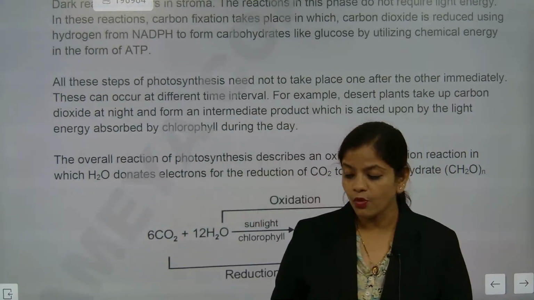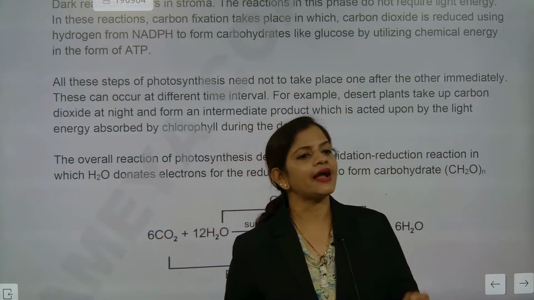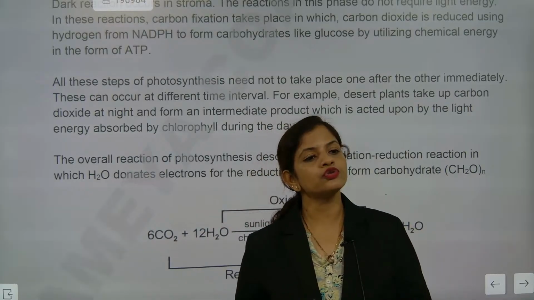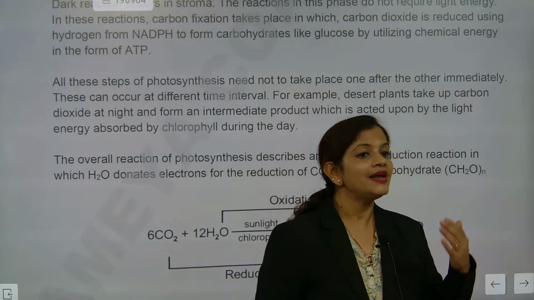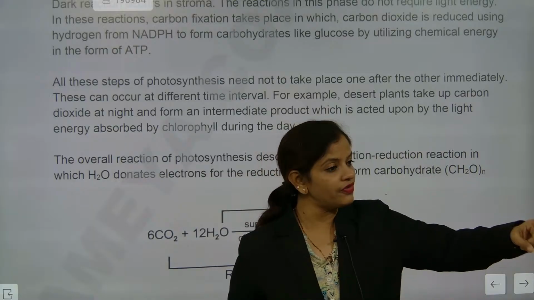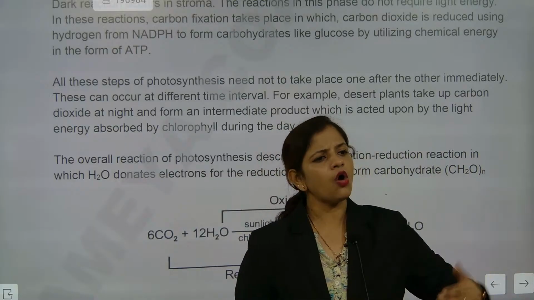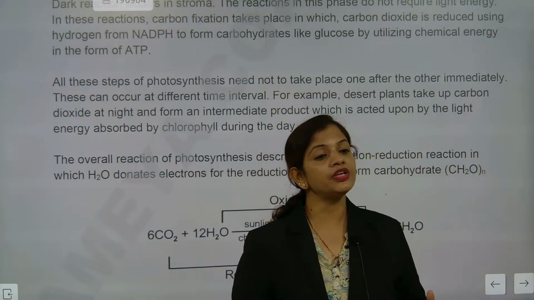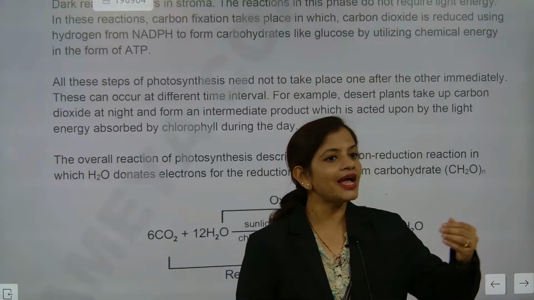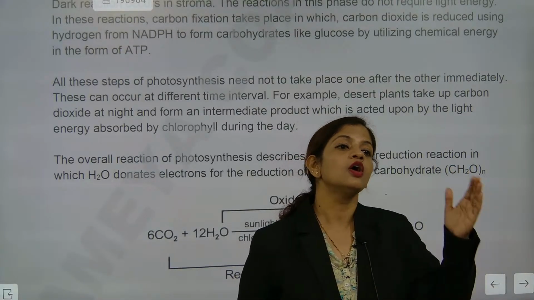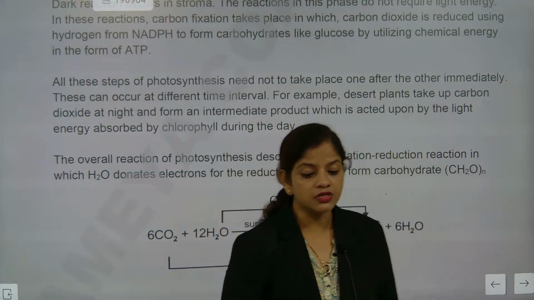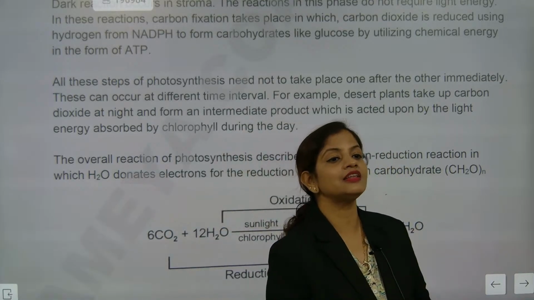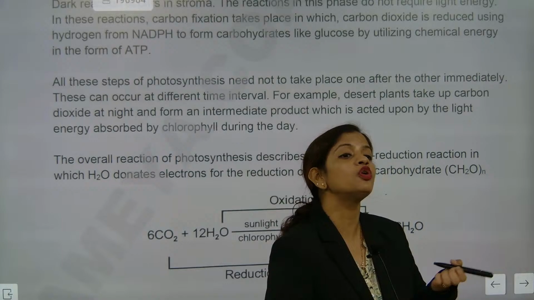Another important point to note here is that cactus will do photosynthesis in the morning time but with closed stomatal pores. Night, because in the desert, one very important thing happens. How fast the temperature increases in the desert, that fast the temperature decreases in desert areas. You know why? Because the soil is not able to trap the heat for a long time.